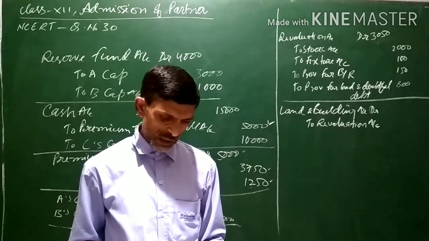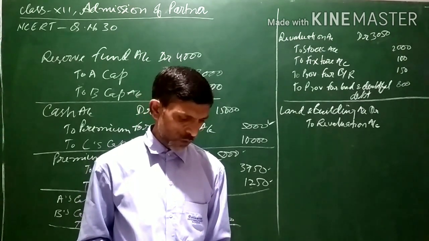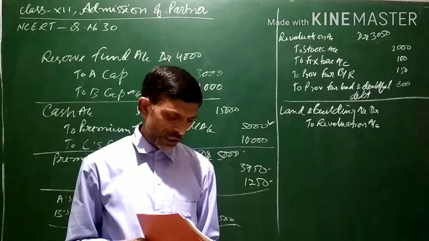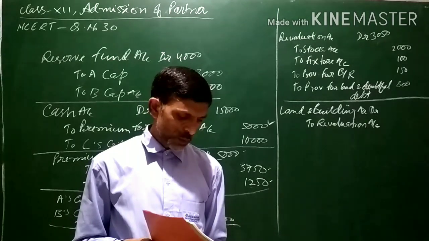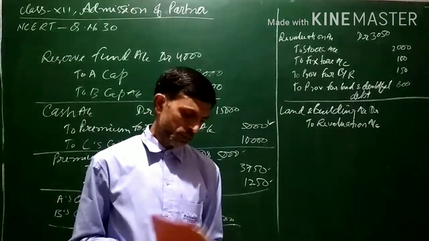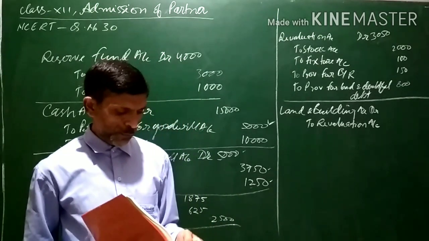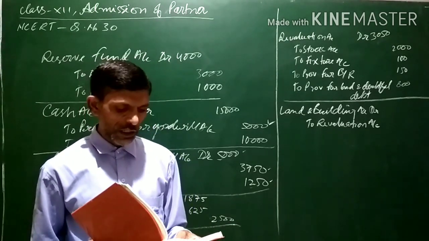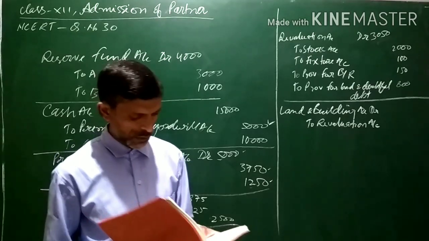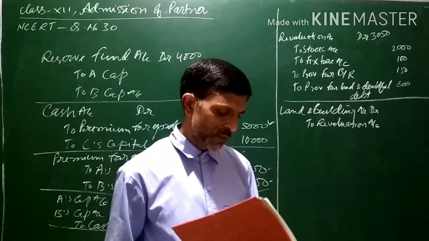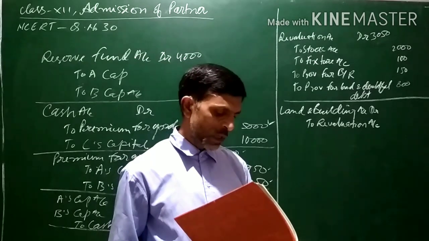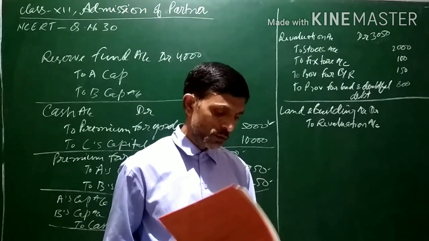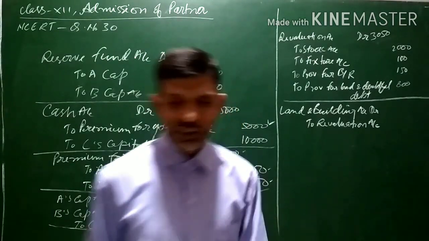Then there is a claim for damage, a liability to the extent of 1,000 is to be created. An item of 650 included in sundry creditors is not likely to be claimed, hence to be written back. That is the F point. Since the sundry creditors will not claim 650, we have to pay a lesser amount. So it is a gain for us.